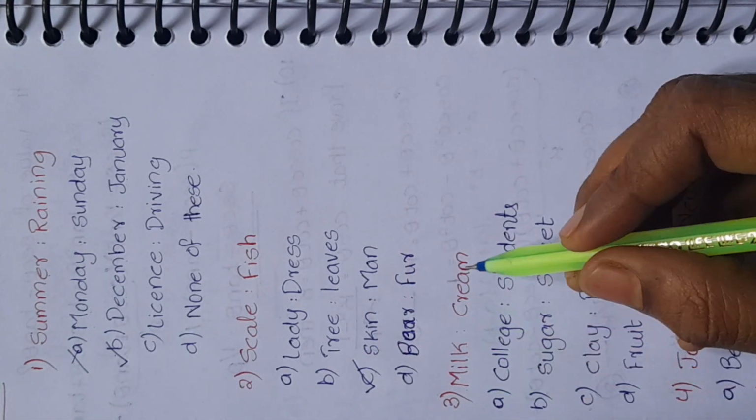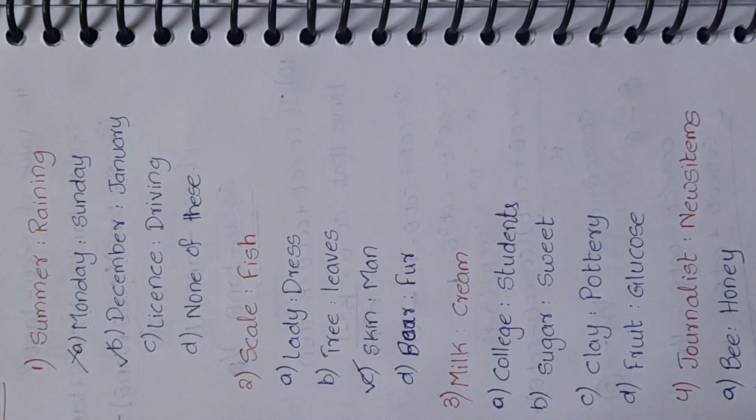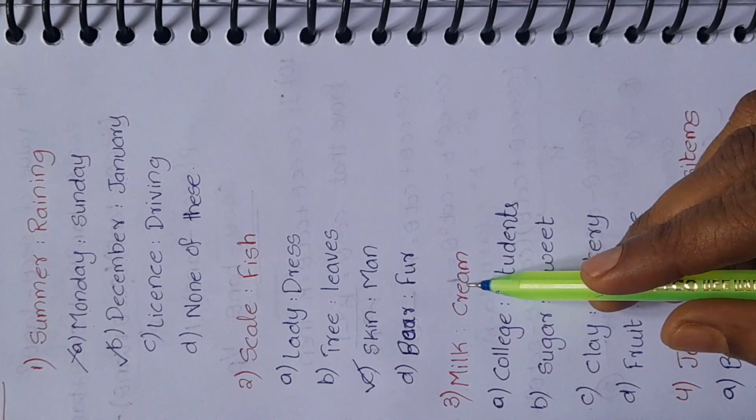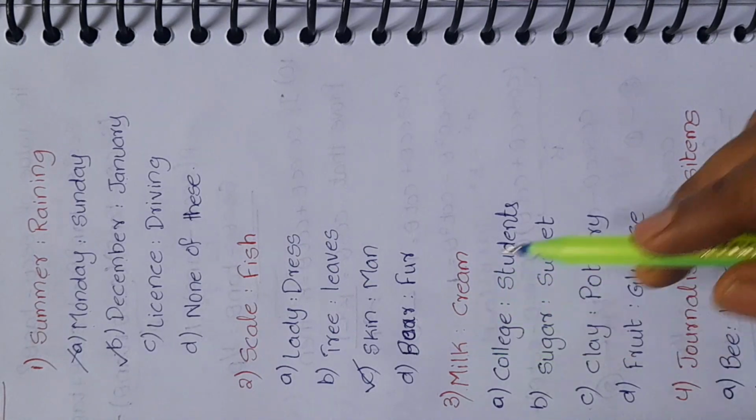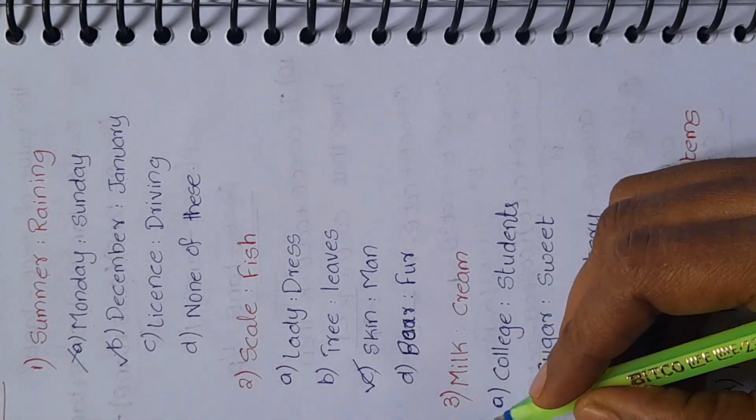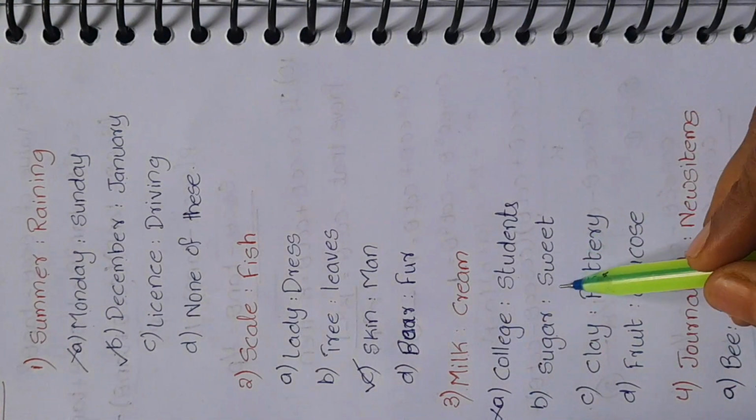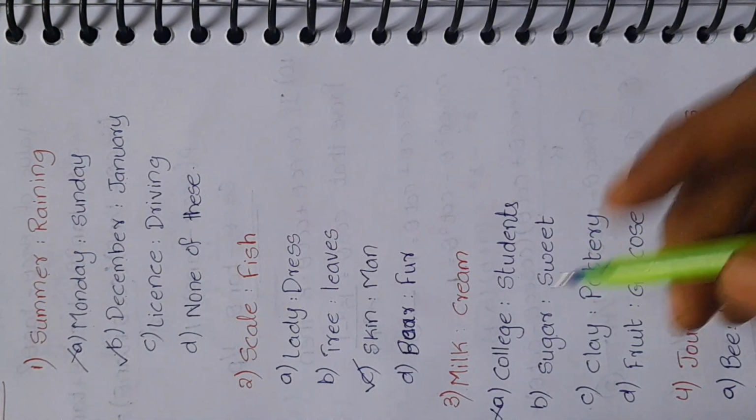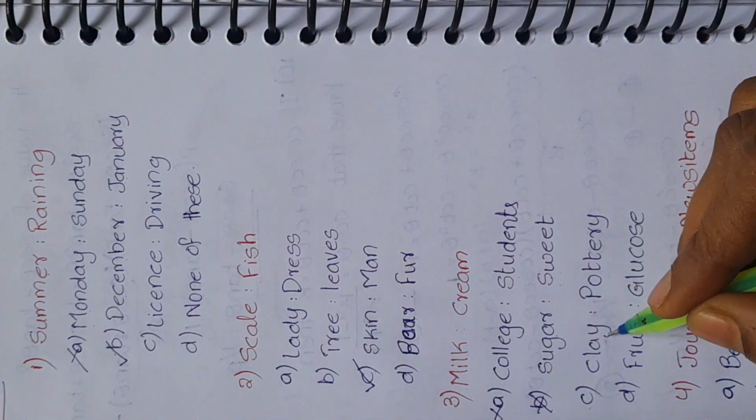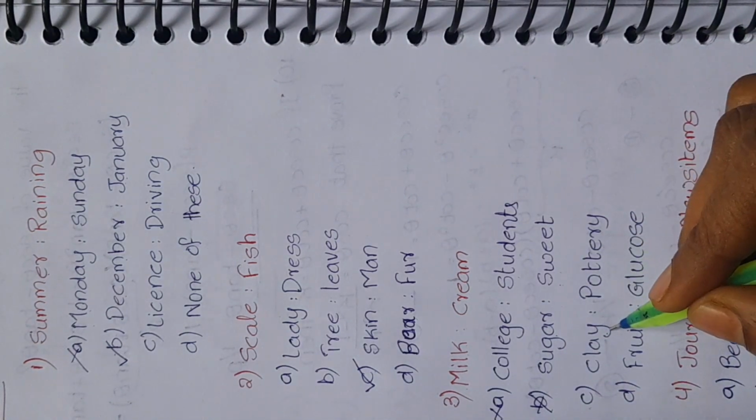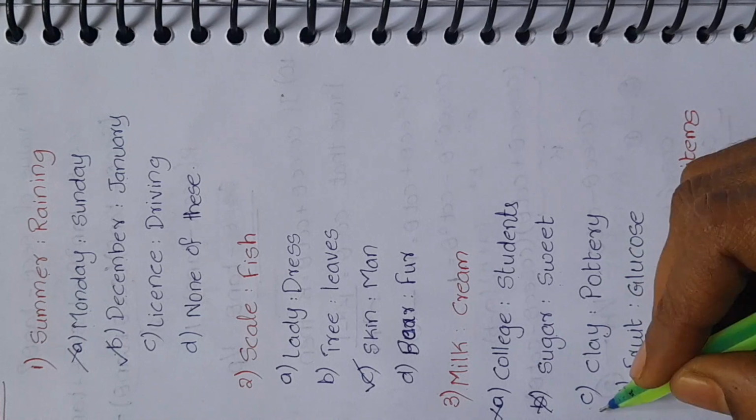Third question, milk and cream. The relation between milk and cream is, here cream is the total product made up of milk. Students and college, this is wrong. Sweet and sugar. We mix many ingredients other than sugar to make a sweet. So this is also wrong. Clay and pottery. The total product of the clay is pottery. So answer is C.